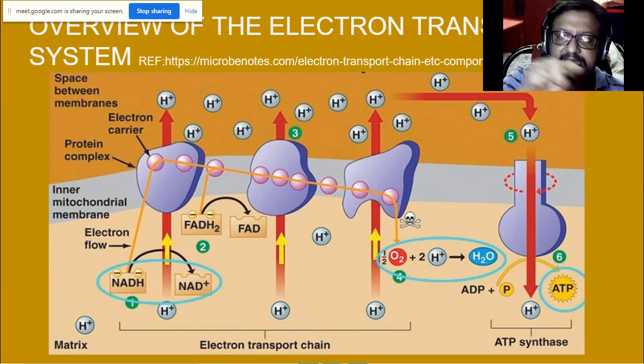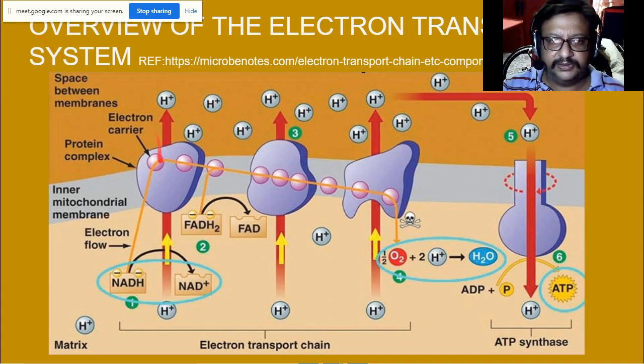It is losing energy as it goes from here to here, and that energy which is lost is used to pump hydrogen ions from inside the matrix to the intermembrane space. So the concentration of H+ ions becomes very high.